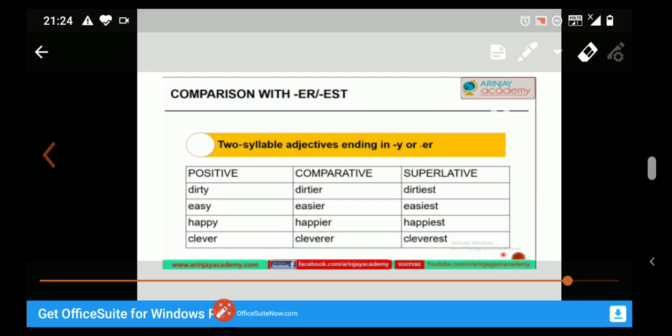And when a positive degree ends in ER, see the example clever, C-L-E-V-E-R, then we add only ER and EST, like cleverer and cleverest.